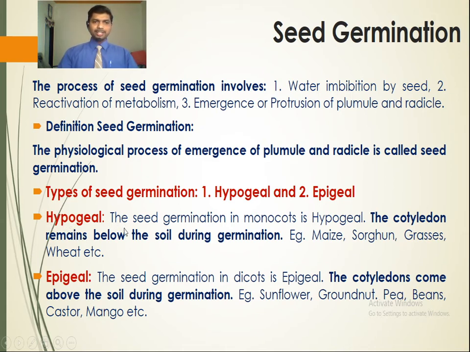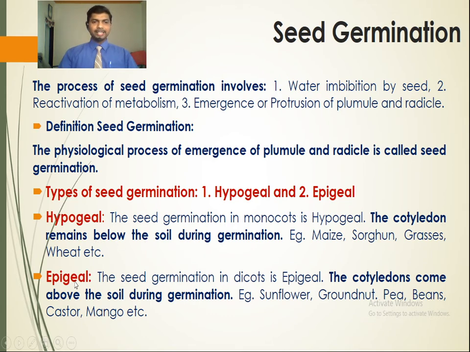First, hypogeal seed germination. The seed germination in monocots is hypogeal. The cotyledons remain below the soil during germination. So when the cotyledons remain below the soil during germination, that type of germination is called hypogeal seed germination. For example, in monocots, maize, sorghum, grasses, wheat are examples of hypogeal seed germination.